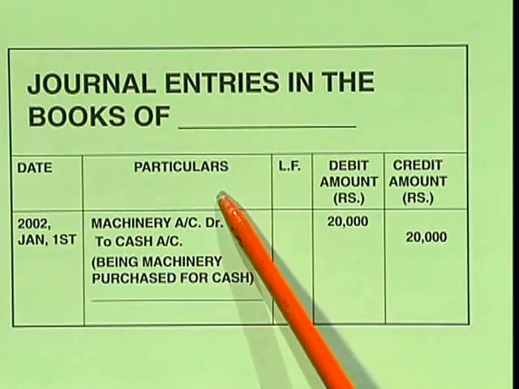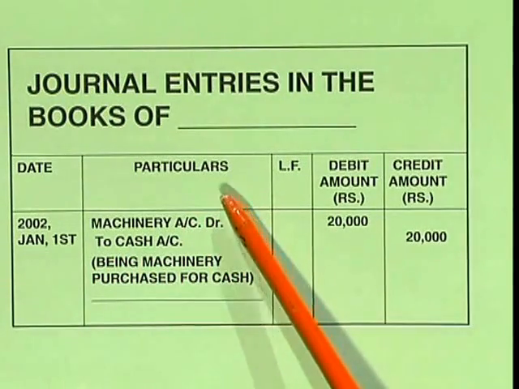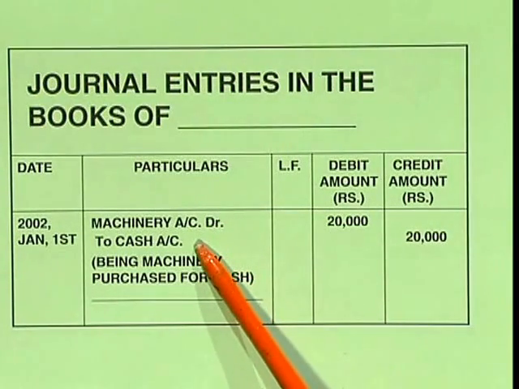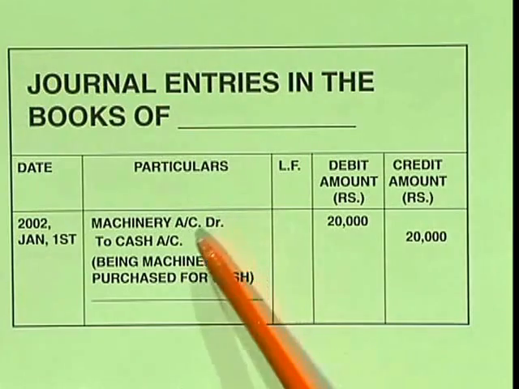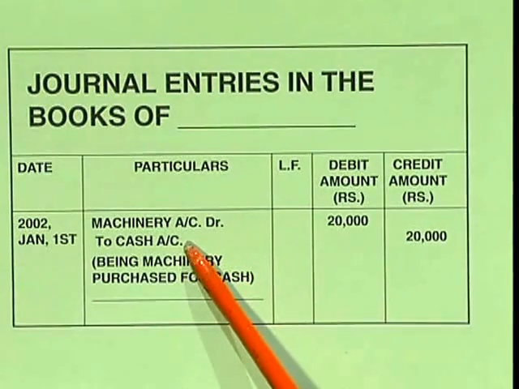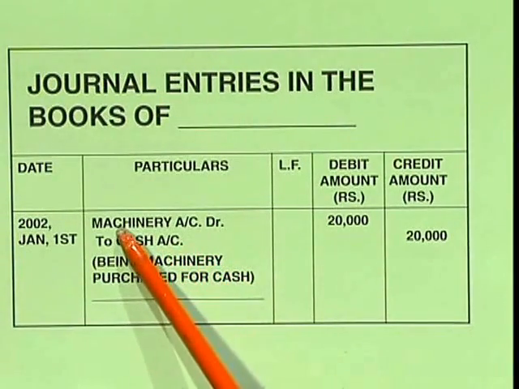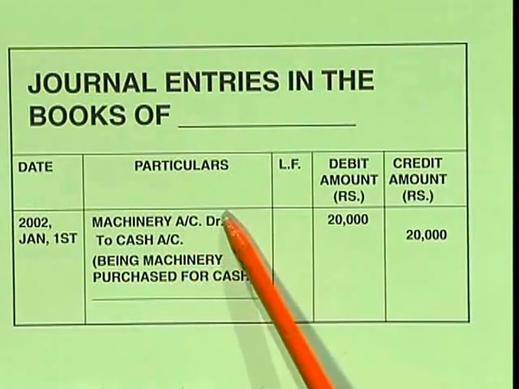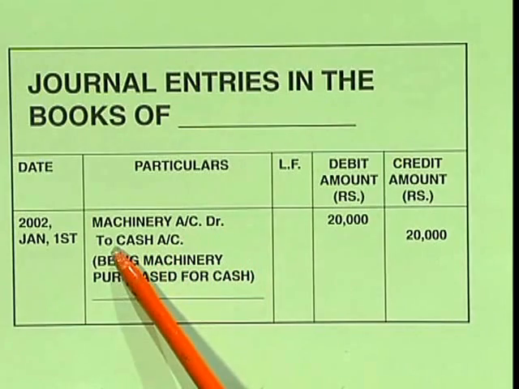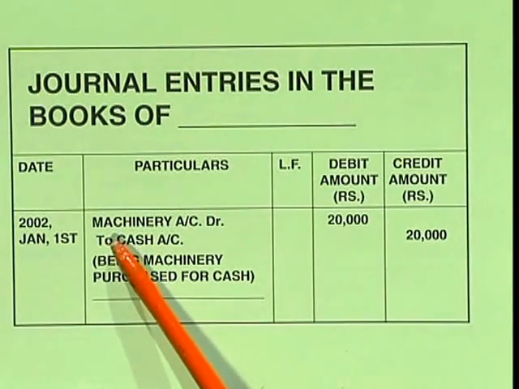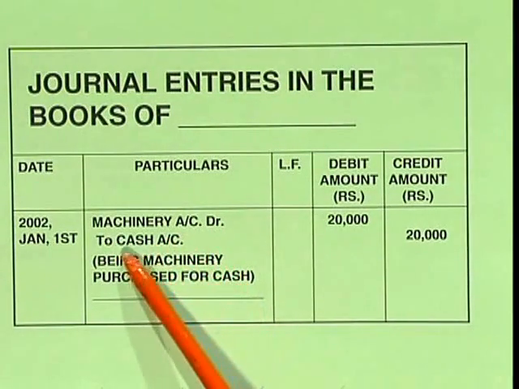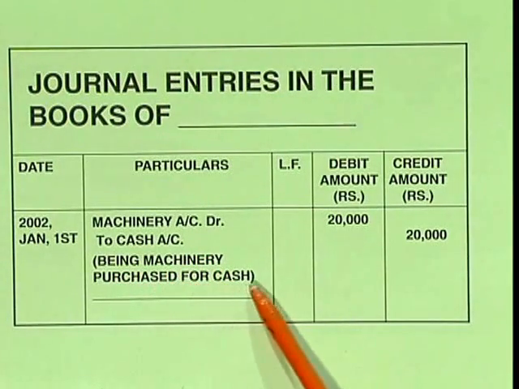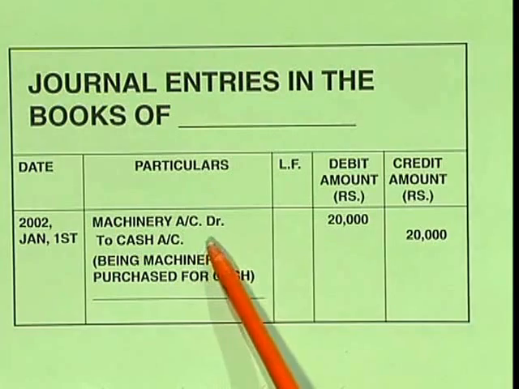Now the second column is the particulars column. In the particulars column, as we said, there are two lines. The first line is for debit, second line is for credit. We have decided to debit machinery and credit cash in that particular transaction. So how do you debit it? Debiting means machinery account debtor to cash account. The first line should end with debtor, second line should end with cash. So the journal entry is machinery account debtor to cash account. The narration is machinery purchased for cash.